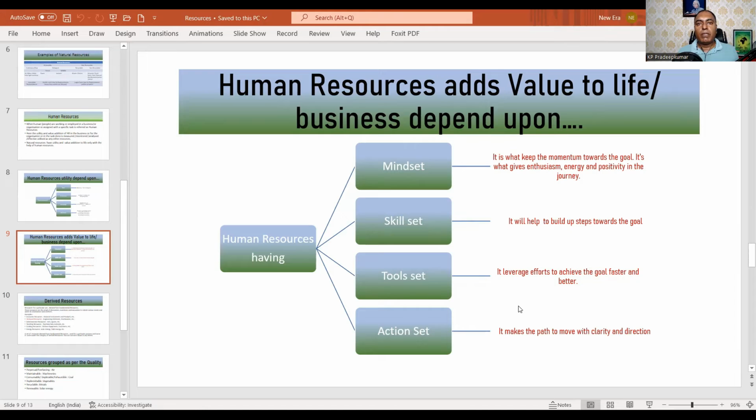That's why we call them human resources, because they are people who are employed or given a certain task to accomplish. So we count them as human resources. Other than natural resources and human resources, we have derived resources.